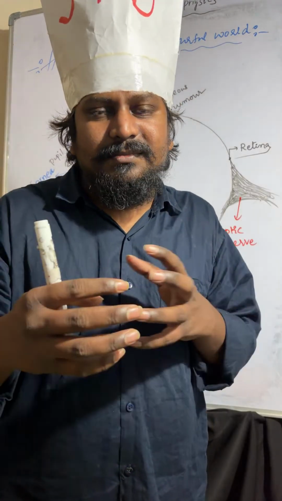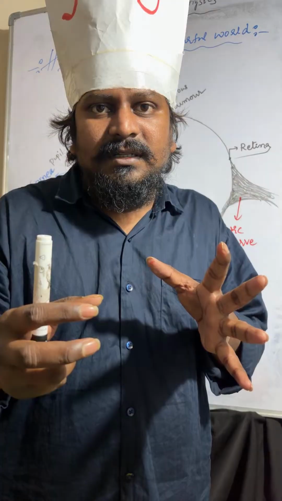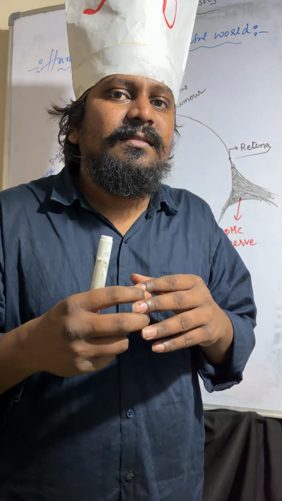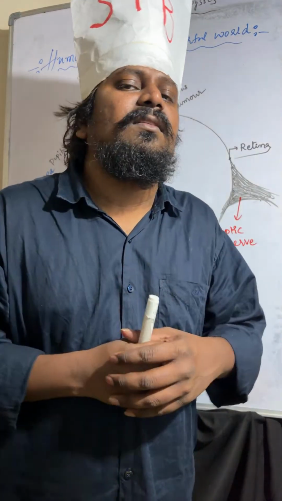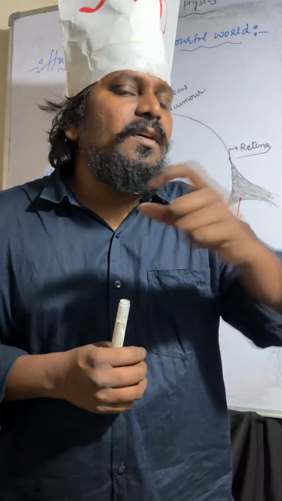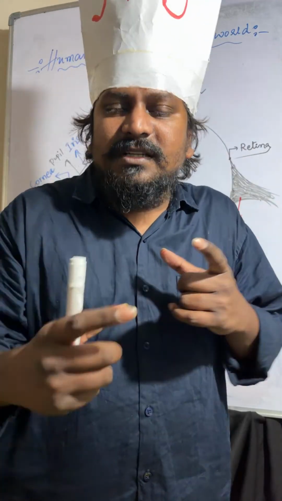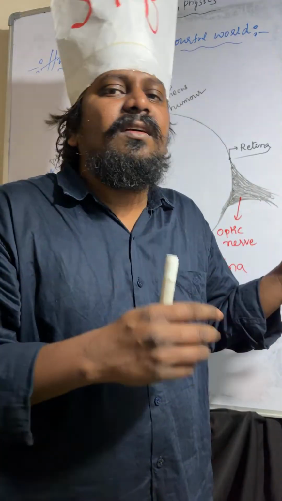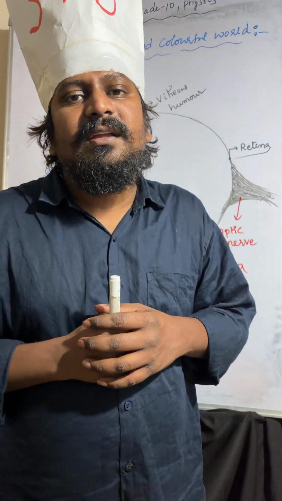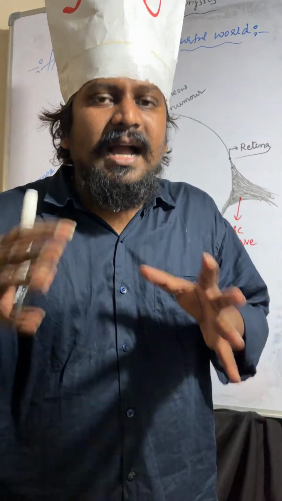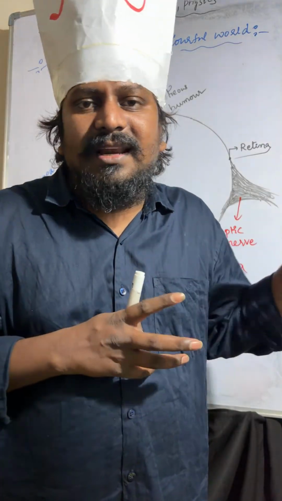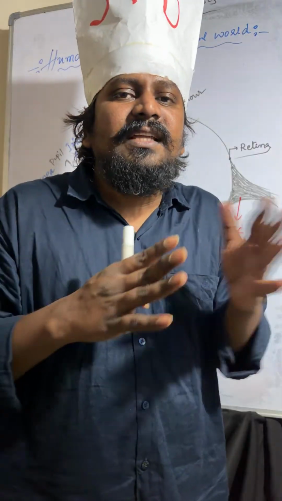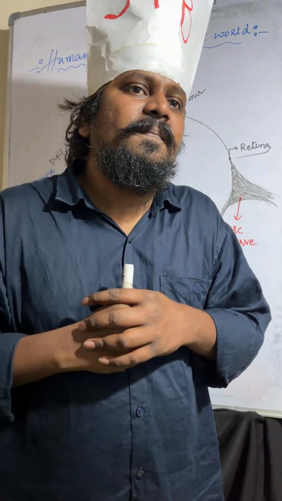It provides sufficient blood and nutrition to the central cornea. Coming to iris, iris is a dark muscular diaphragm which controls the size of the pupil. The pupil will regulate the amount of light entering into the eye. And eye lens is the convex lens. Whenever light falls on it, it converges the light rays and makes them fall at the retina.